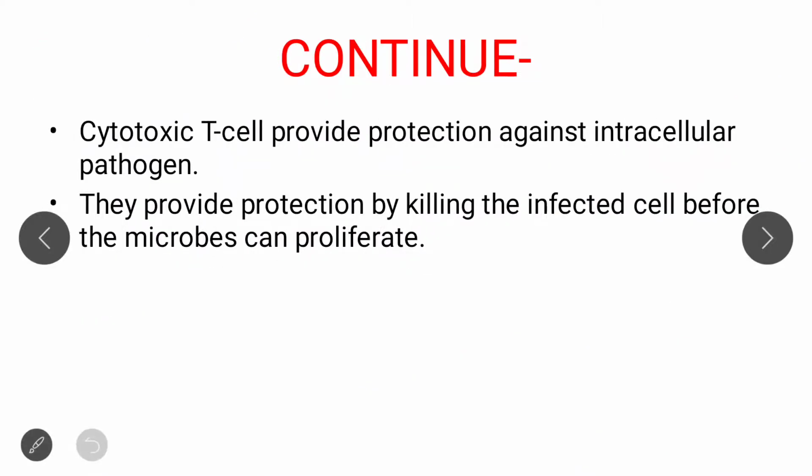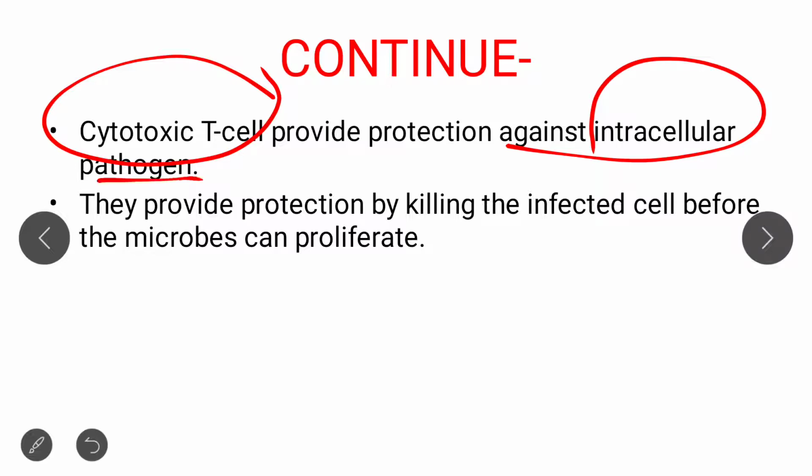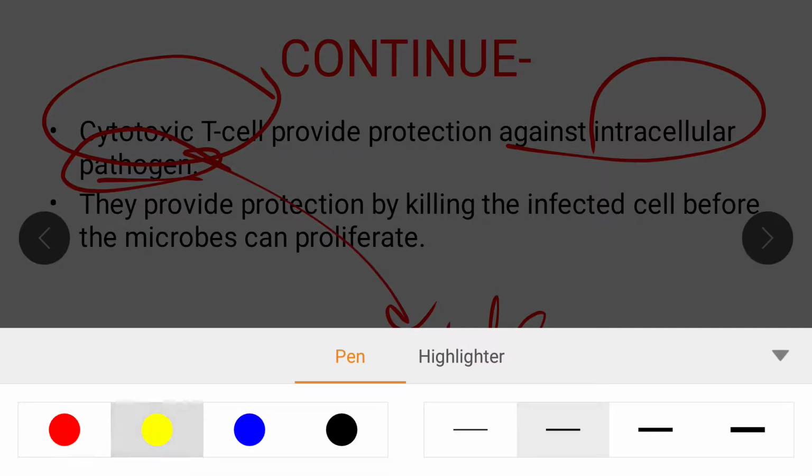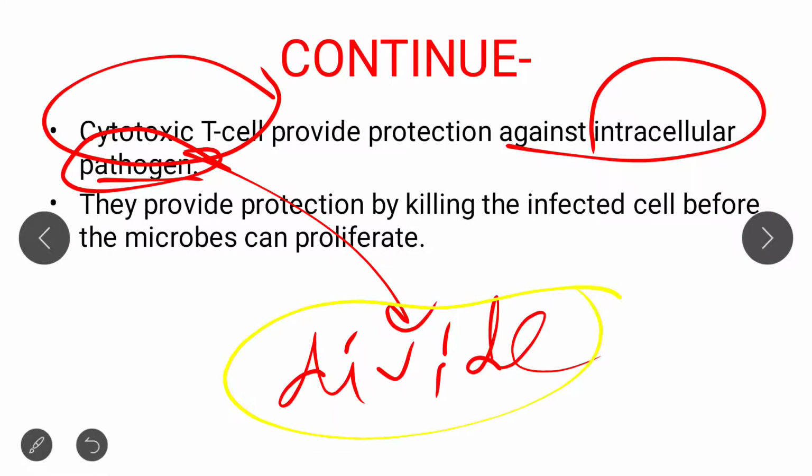An important point that I want to mention is the cytotoxic T cell. What is a cytotoxic T cell? The cytotoxic T cell basically provides protection against intracellular pathogens, meaning those pathogens which are present intracellularly. They also help to prevent these pathogens from dividing. So they destroy the pathogen before its division. They provide protection by killing the infected cell before the microbes can proliferate.